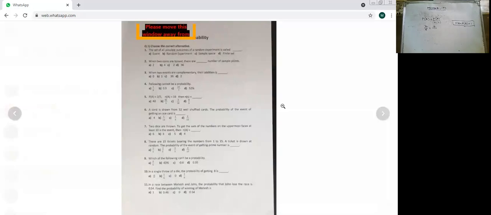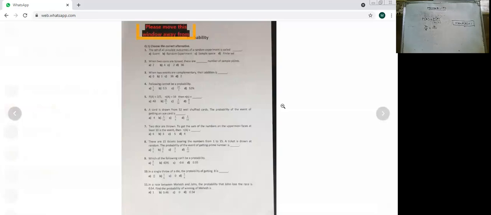Correct. Your answers are coming correct. Very good. So orally also we can do it within 1 minute. 2 8s are 16, then 5 8s are 40. So 40 would be your answer. Correct.